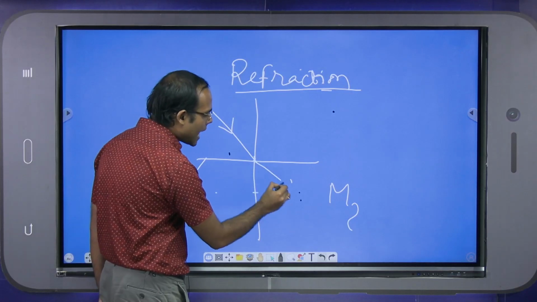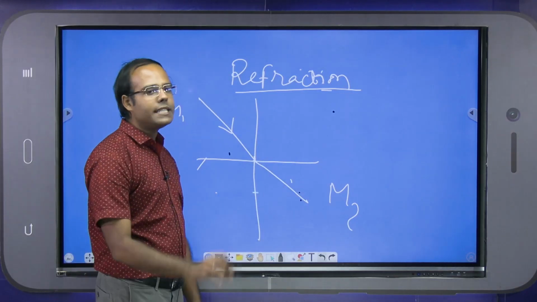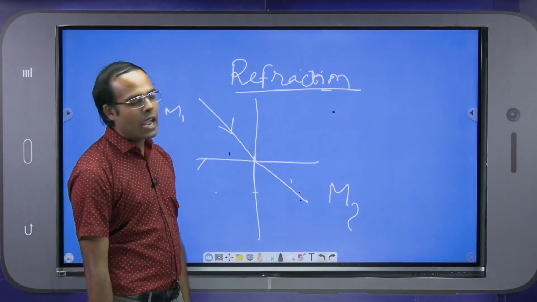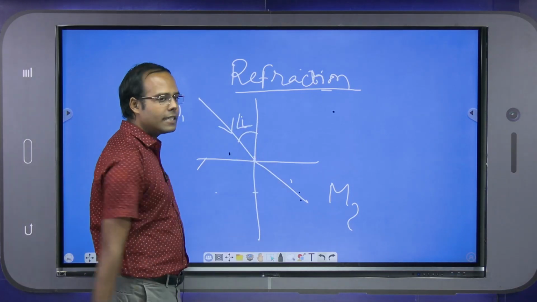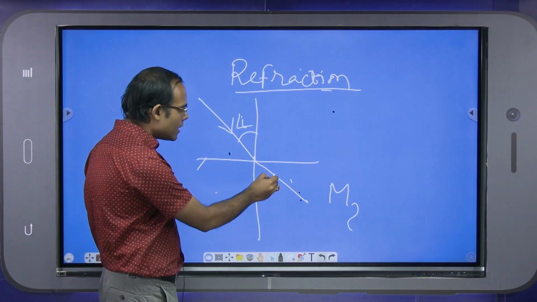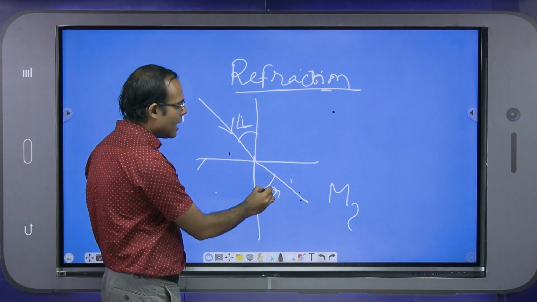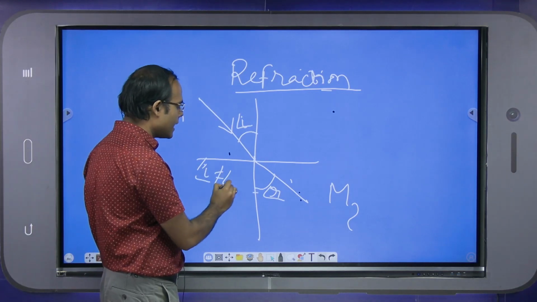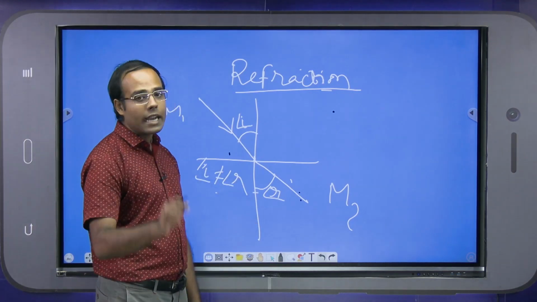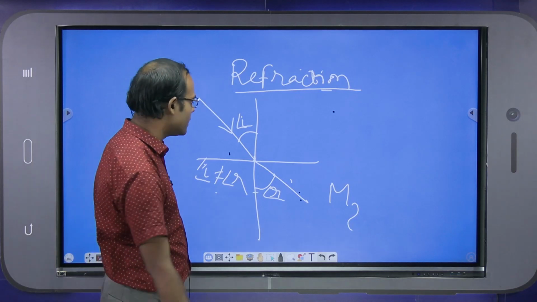But at the time of entering, there is some change in the path according to the angle of incidence. This is the angle of incidence, and this is the angle of refraction, and here the angle of incidence is not equal to the angle of refraction, because there is some deviation in the path.